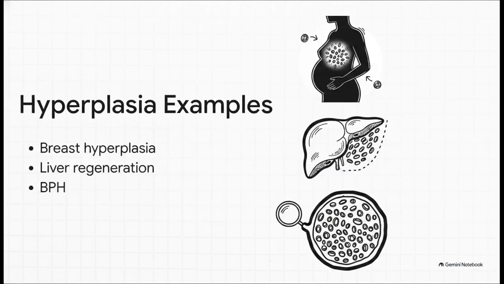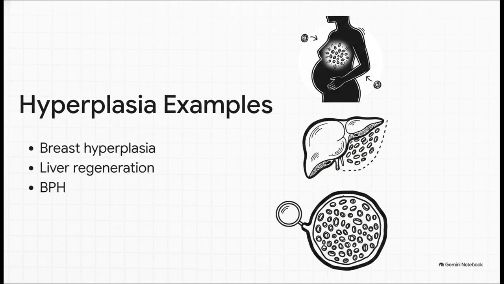Here are your high-yield examples for hyperplasia. A perfectly normal physiological example is hormonal hyperplasia. Think about the proliferation of breast glandular tissue during pregnancy to prepare for lactation. Another truly amazing physiological example is compensatory hyperplasia. If you surgically remove a portion of the liver, the remaining tissue will rapidly regenerate through hyperplasia.